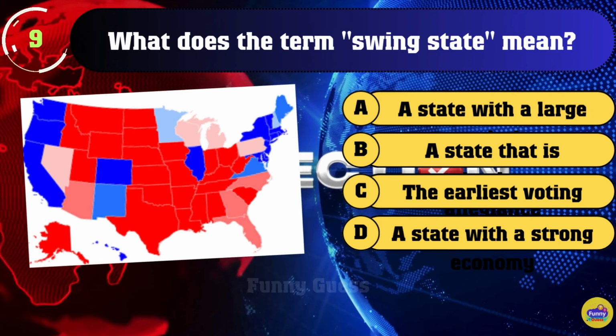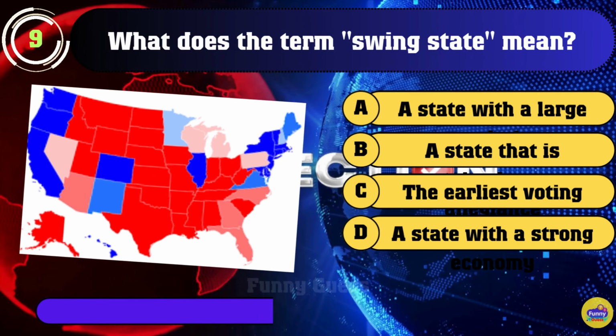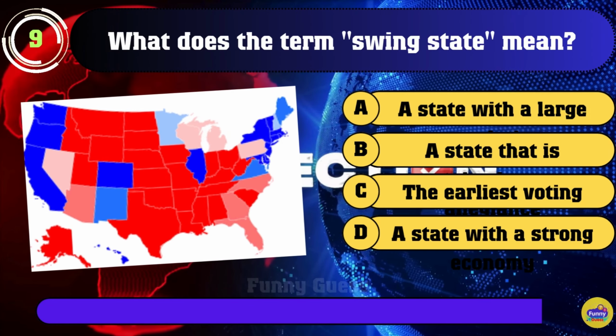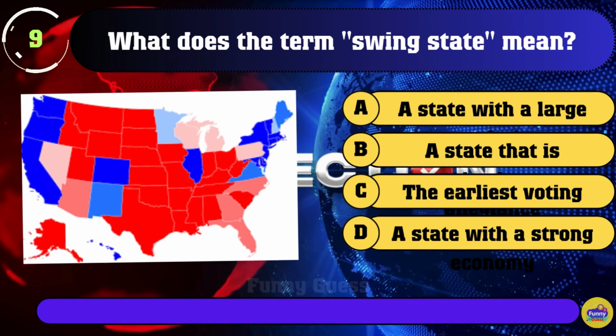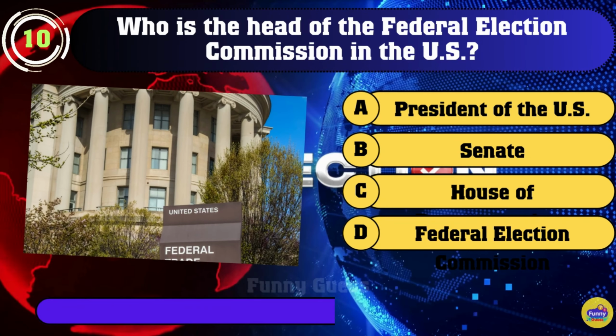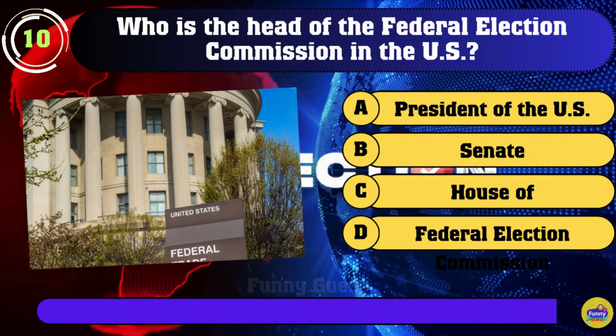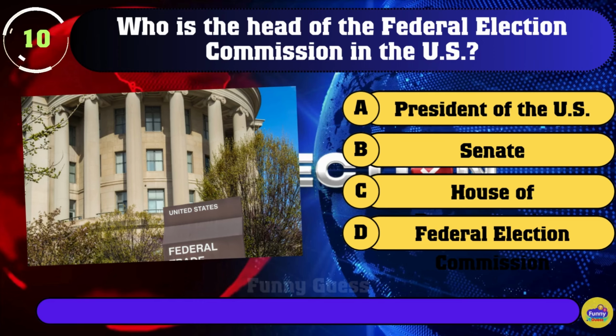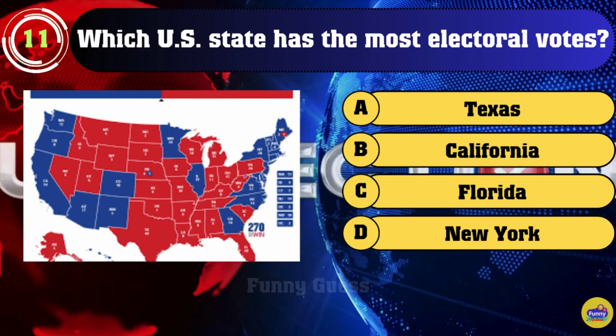9. What does the term swing state mean? B. A state that is uncertain about party allegiance. 10. Who is the head of the Federal Election Commission in the U.S.? D. Federal Election Commission.